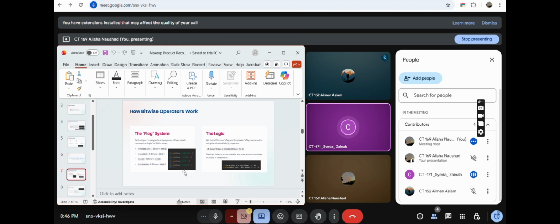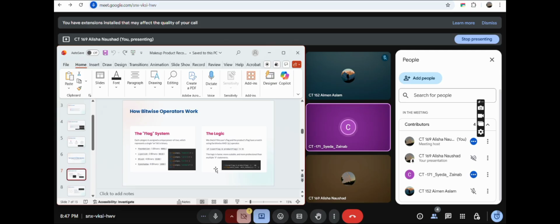Now, to understand the logic part, when the user selects a category and skin tone, both are stored. The category is converted into its number flag. For example, lipstick becomes 2. Then the program goes through all the products one by one. It uses the bitwise AND operator to check if the category matches. If the result is not 0, that means both categories are the same.